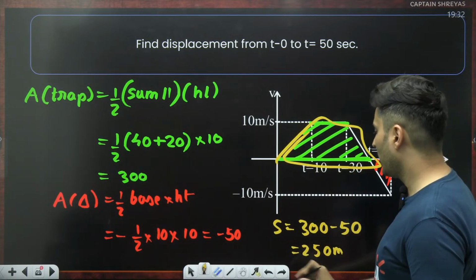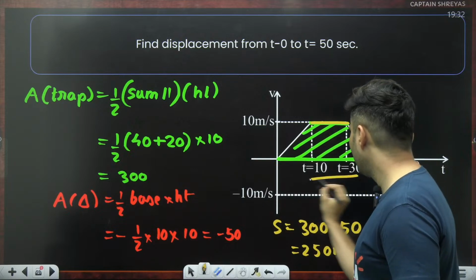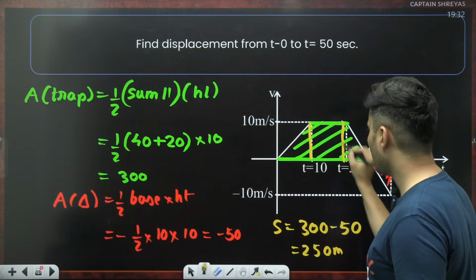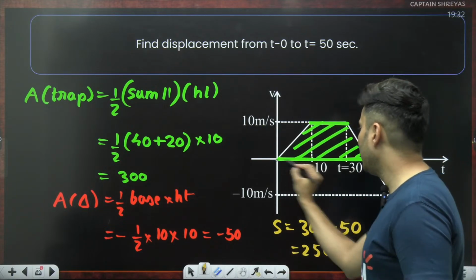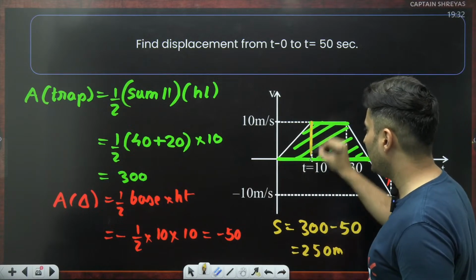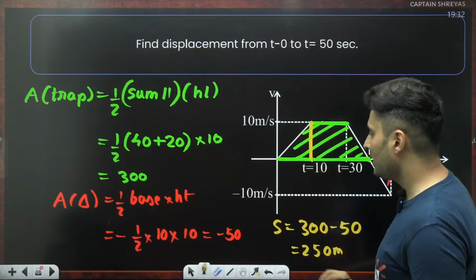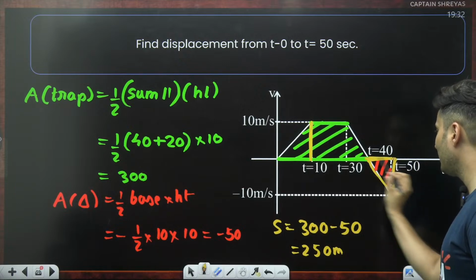So here you can see one of the side lengths was 20, because 30 minus 10 is 20, and the other side was basically 40, and you multiplied with the height. Height was basically 10. So you got it as 300. Next, for this particular triangle, the base is basically 10.